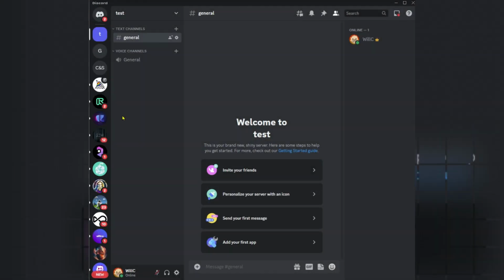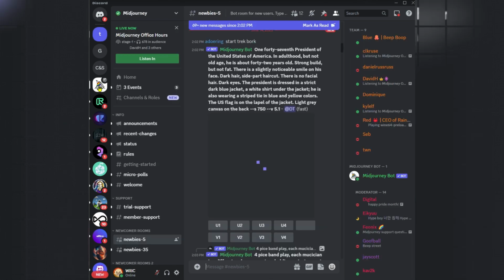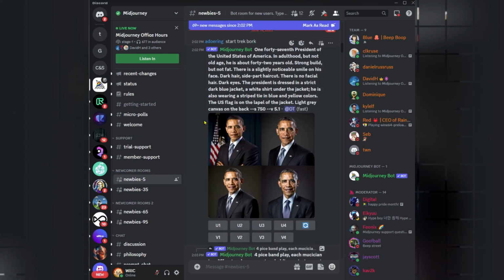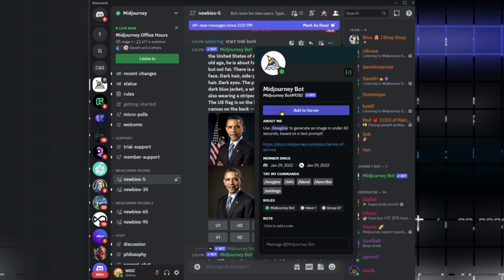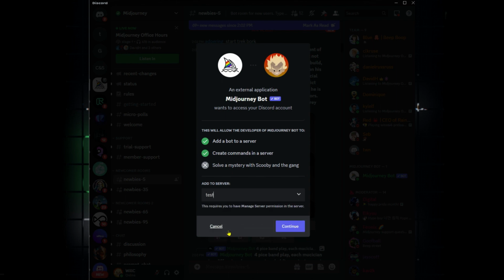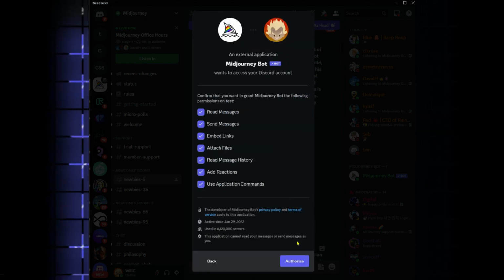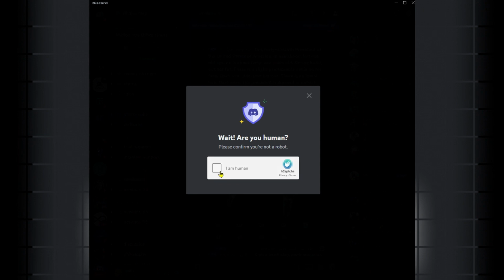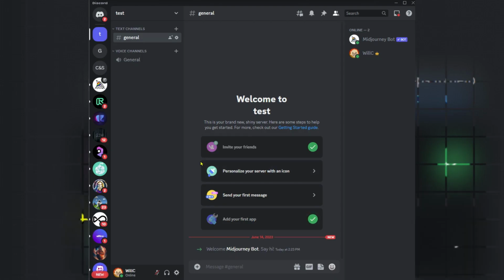Once that's done, go to the Midjourney server and go to any of the newbies rooms. Find the Midjourney bot and left-click on it. Click on Add to Server. In the Add to Server drop-down menu, select the new server you just created and hit Continue. Next, click Authorize. You're now back to the server you just created.